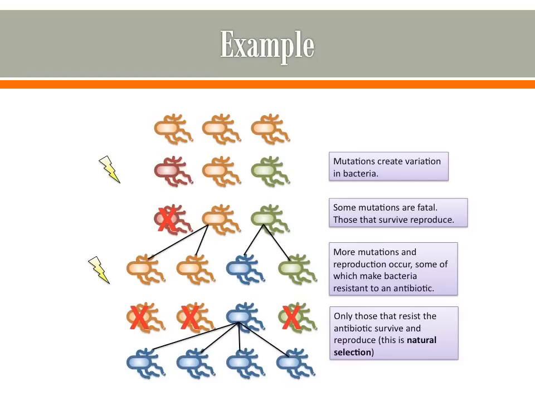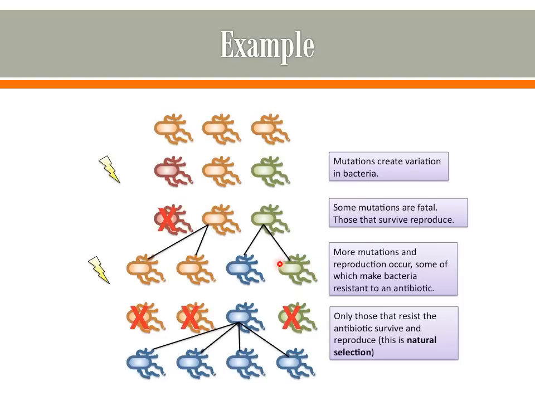And here's an example. In this example, we're looking at bacteria. So we have this original population of bacteria that all look pretty much the same. But mutations create variation in the bacteria, so they look kind of different after mutations. Some mutations are fatal. So this one's fatal. That's going to die. But then those that survive are going to reproduce. And more mutations in those that reproduce are going to happen.